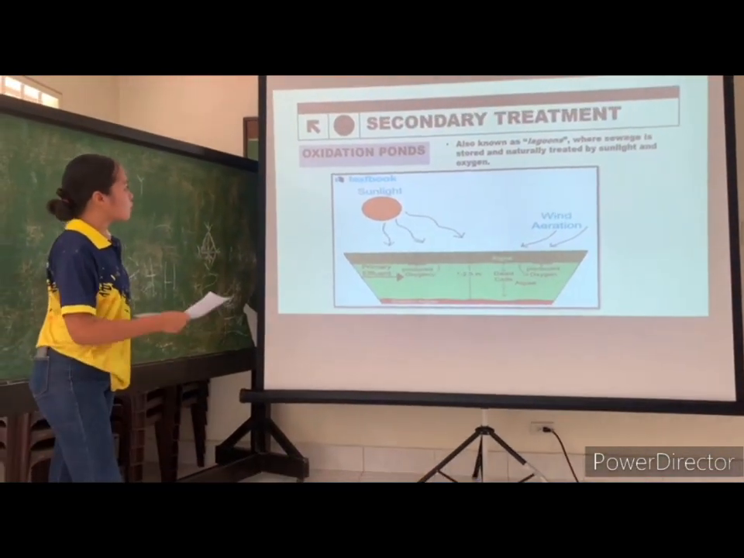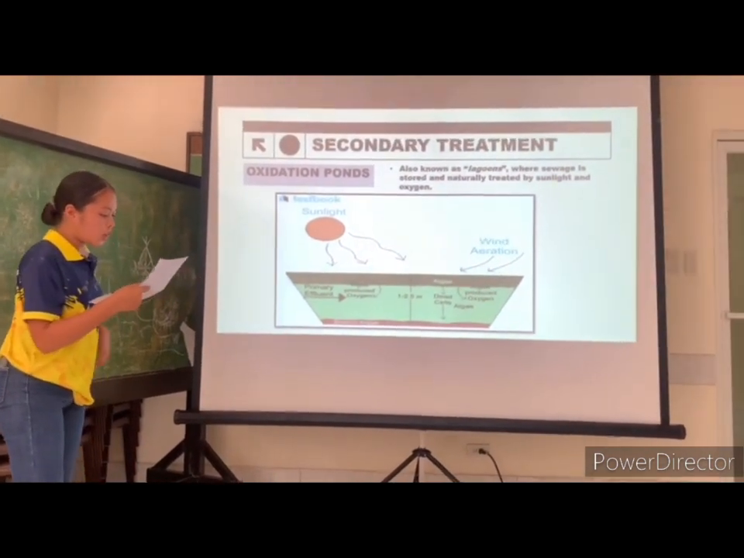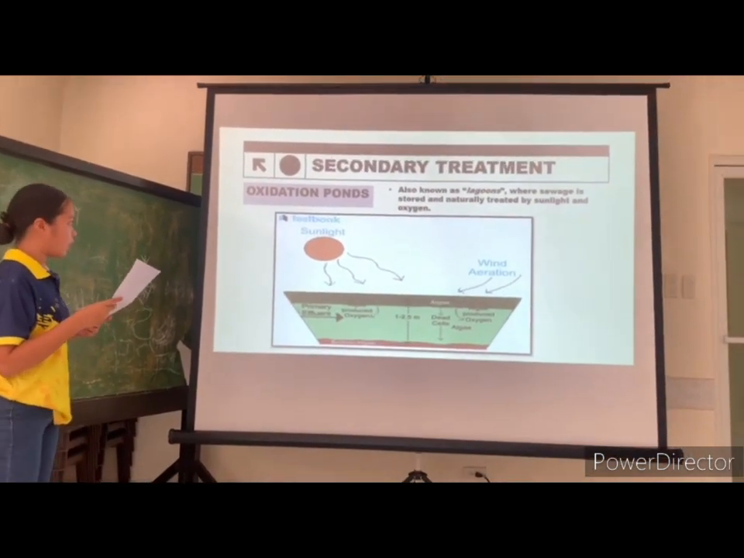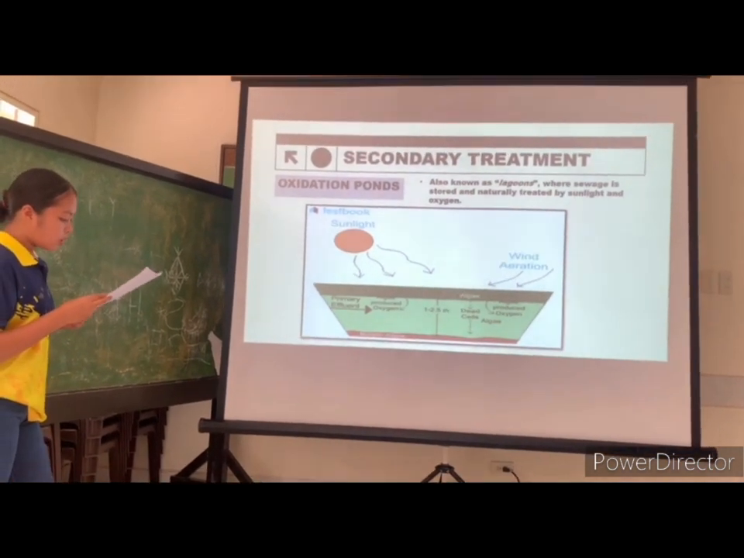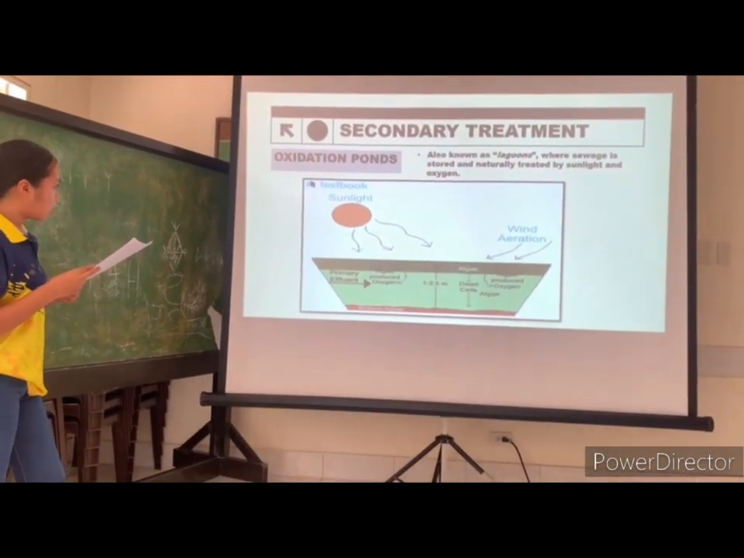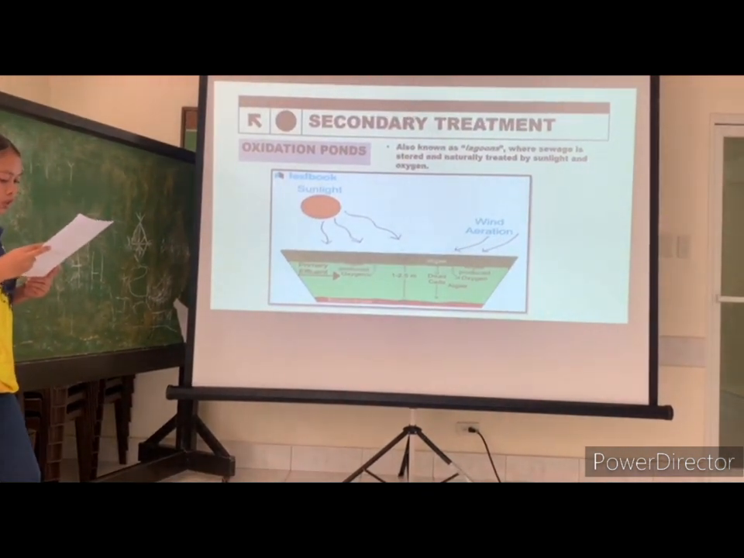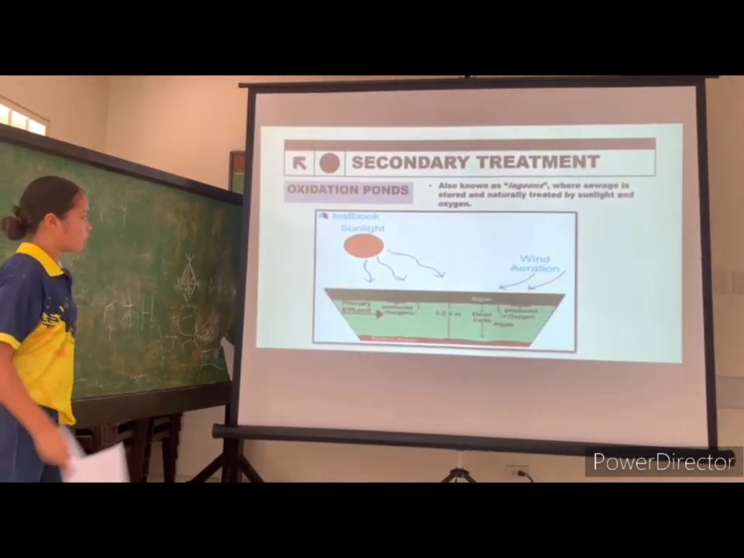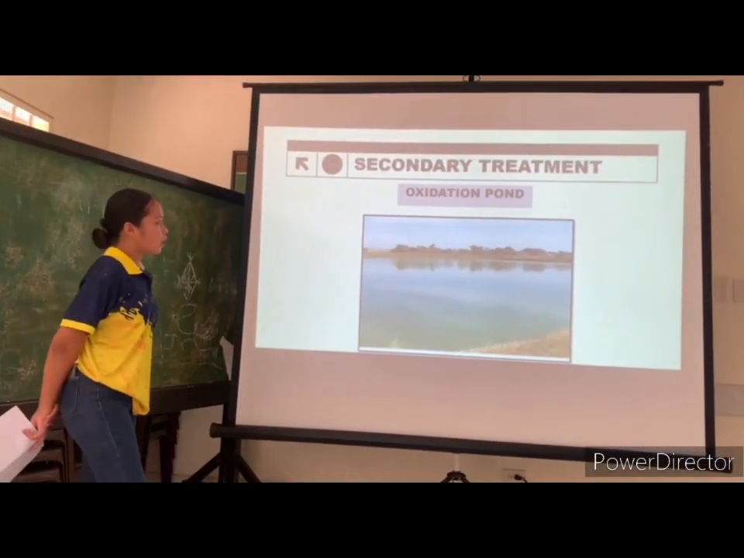Moving on, we have oxidation plants, also known as lagoons. These are shallow man-made bodies of water where sewage is stored and naturally treated by sunlight and oxygen. Algae and other microorganisms present in the pond feed on organic matter, purifying the water over time. Oxidation plants are cost-effective and environmentally friendly, making them a popular choice in rural areas. And here is the example of an oxidation plant.